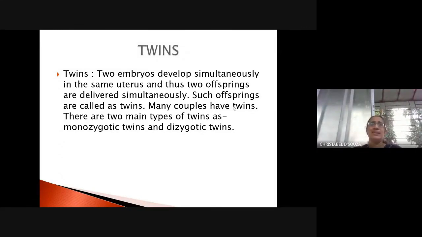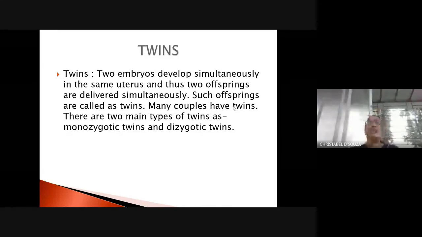But see, boys, finally, life is given by the creator. Okay, these are all techniques which doctors use in order to help childless couples. There are many people who really long to have children, so they try these various techniques. Life is always given by a creator, because finally the child has to develop in the womb of the mother. There is no technique by which a child can fully grow in a test tube, right?